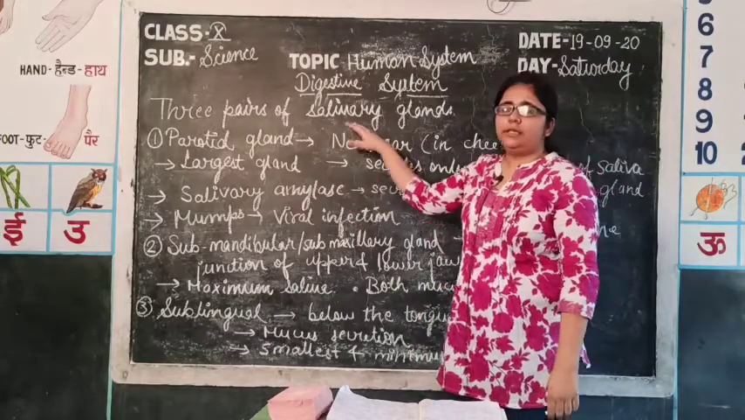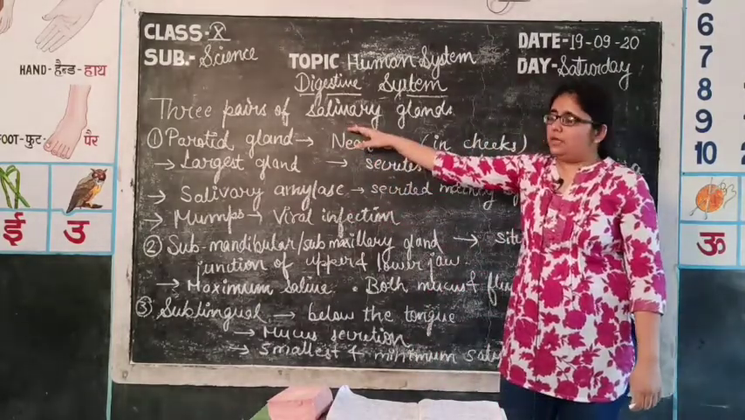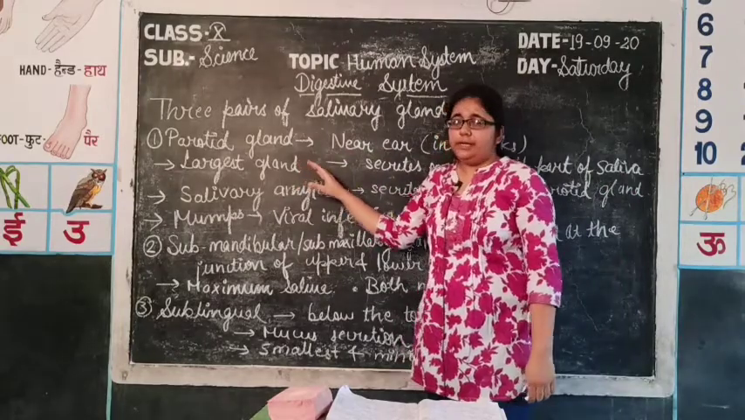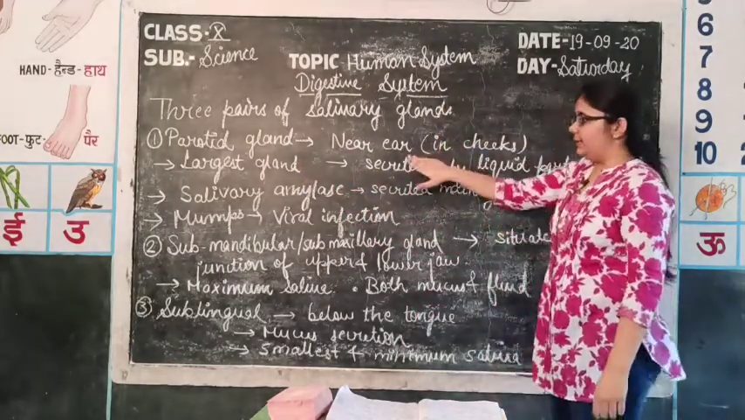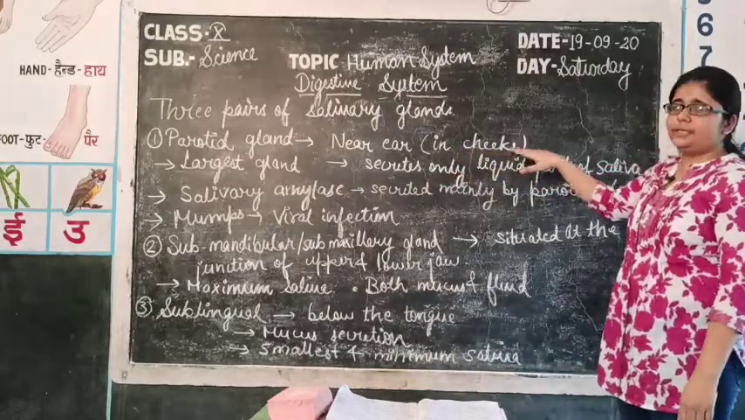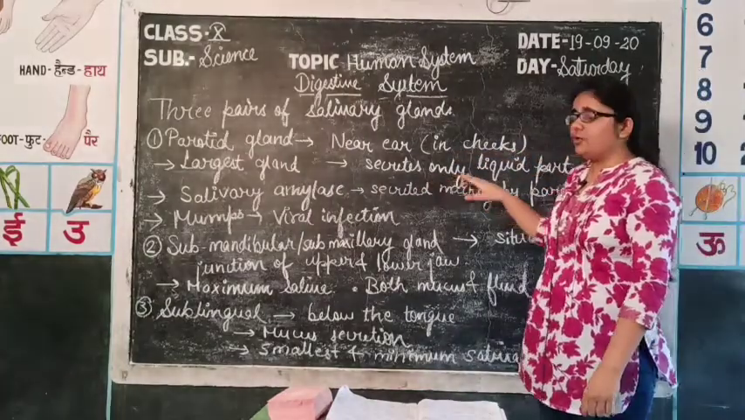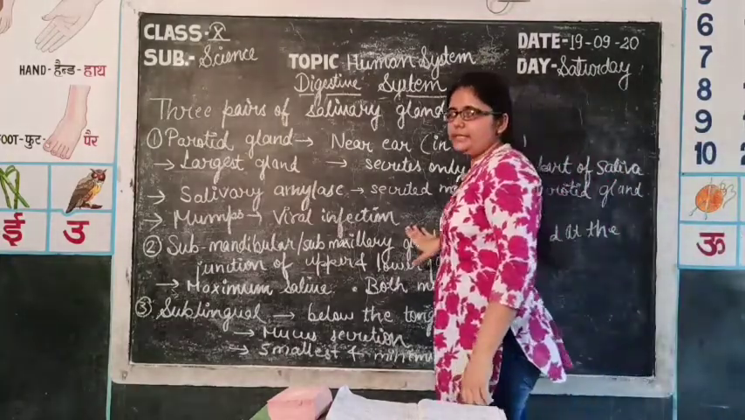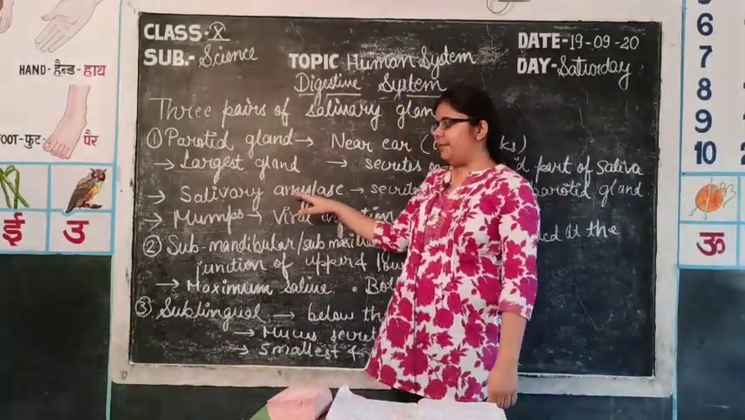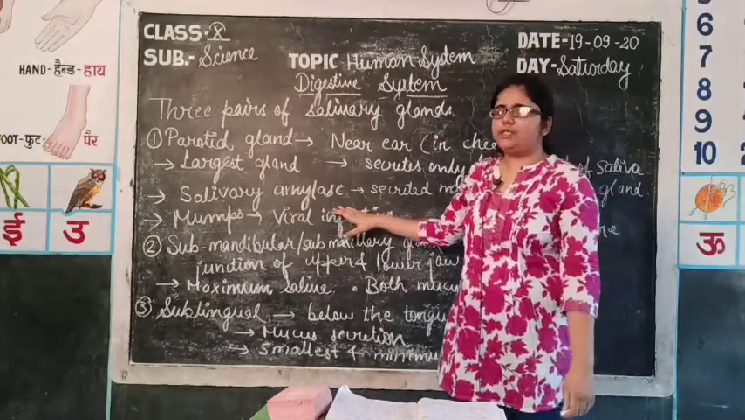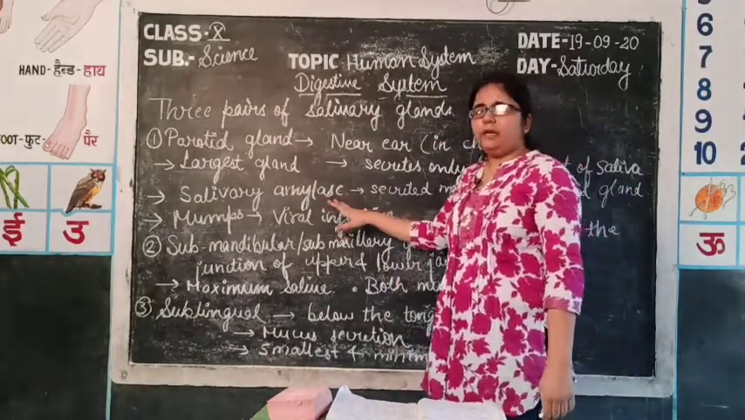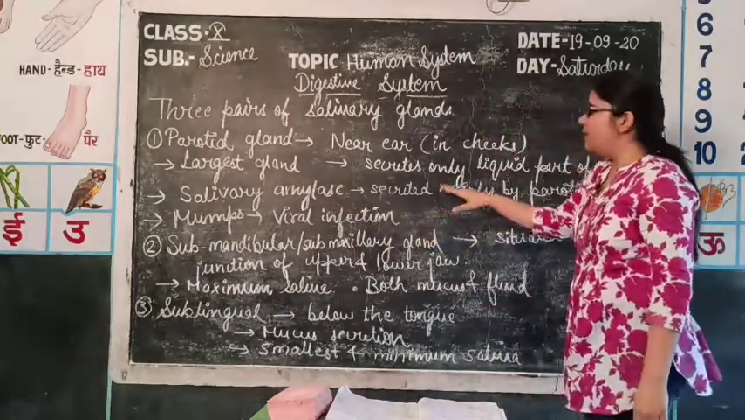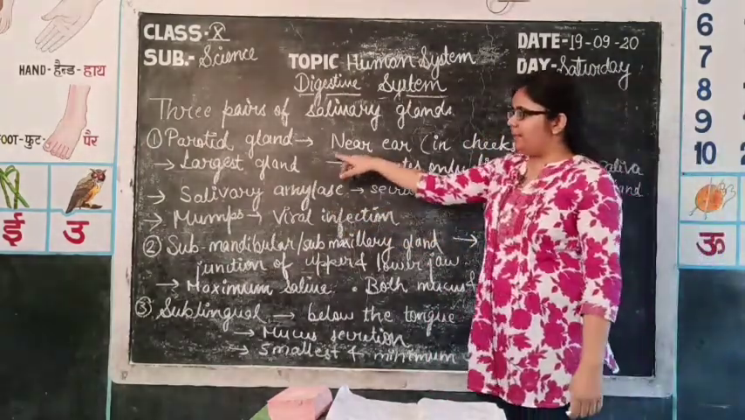In humans, three pairs of salivary glands are present. First one is the parotid gland, which is the largest one. It is located near the ear, that is it is found in the cheeks. It secretes only the liquid part of saliva, and it also secretes an important enzyme of digestion, that is salivary amylase, which helps in the digestion of starch. Approximately 30% starch is digested in the buccal cavity. This enzyme is mainly secreted by the parotid gland.